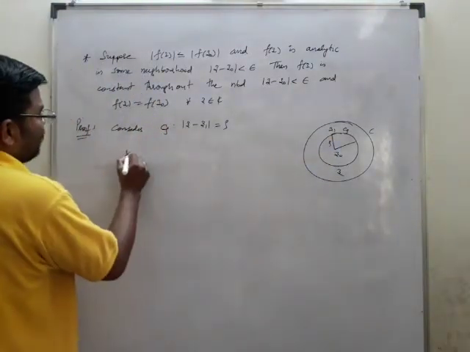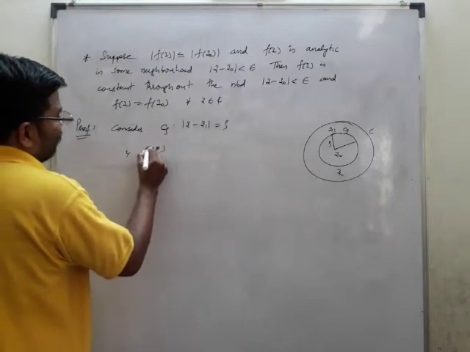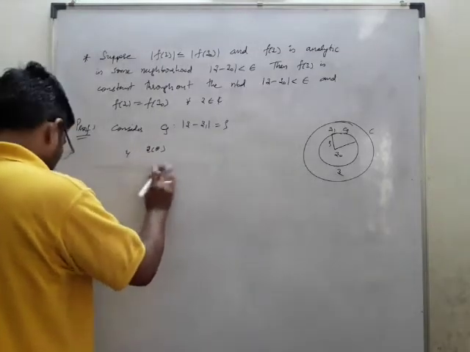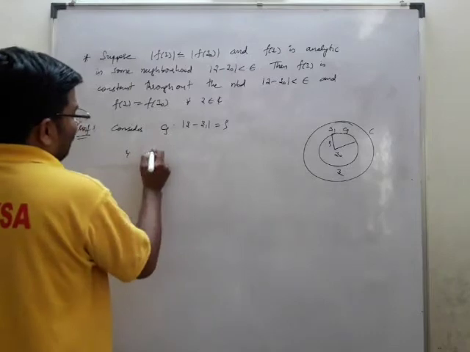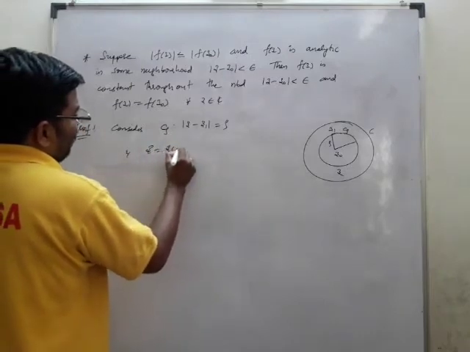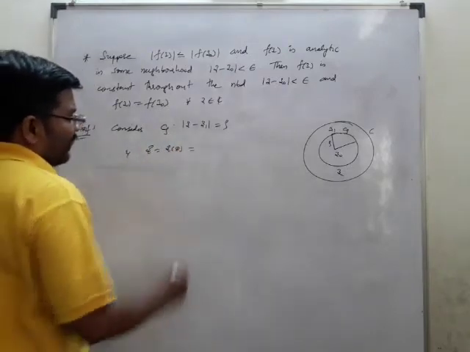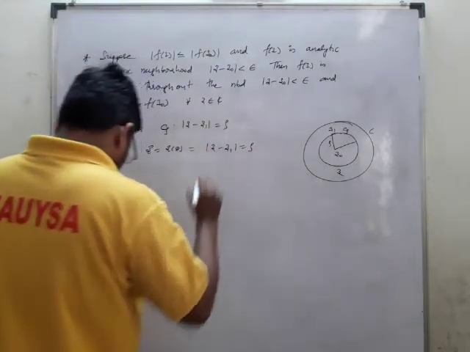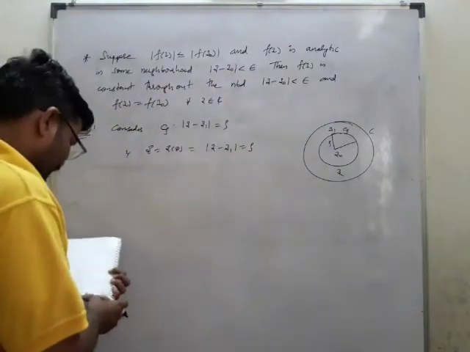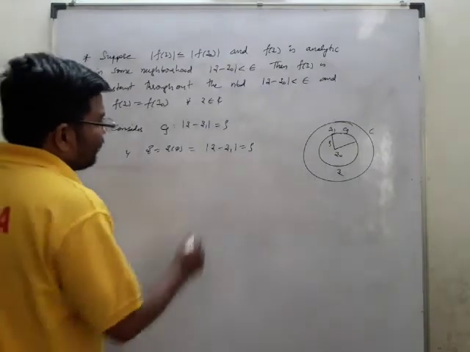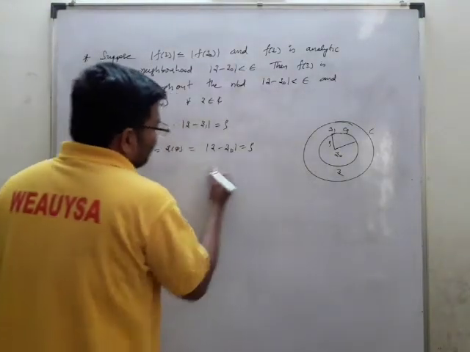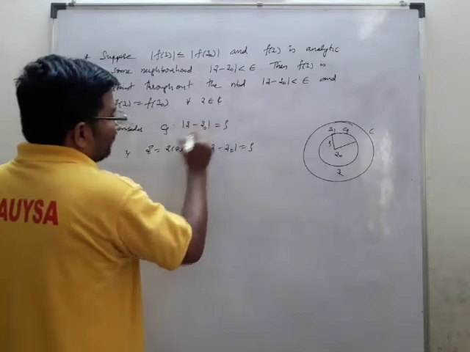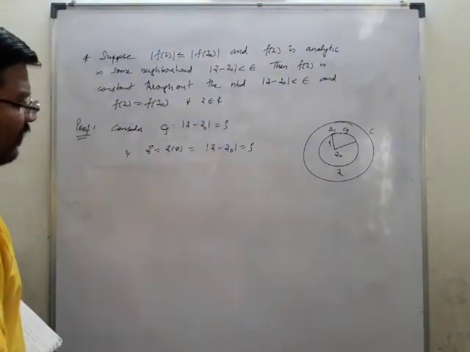So therefore, now I am writing the equation. Z of theta means I will write like this: Z of theta is equal to mod Z minus Z1, which is equal to rho. Mod Z minus Z1 equal to rho. Now I will take this as Z naught. So instead of writing Z1, let us take Z naught: Z minus Z naught is equal to rho.